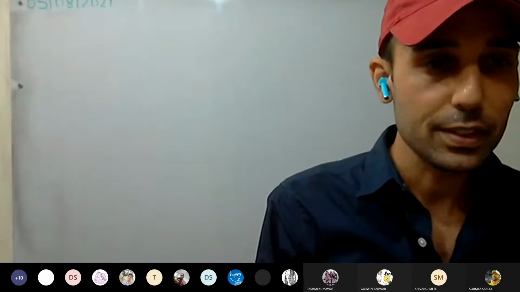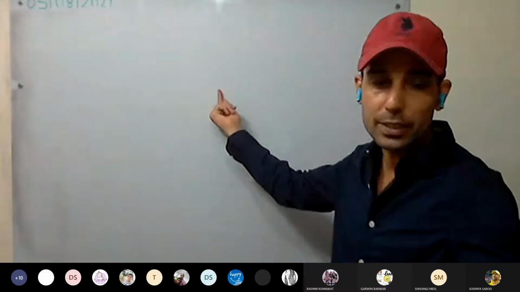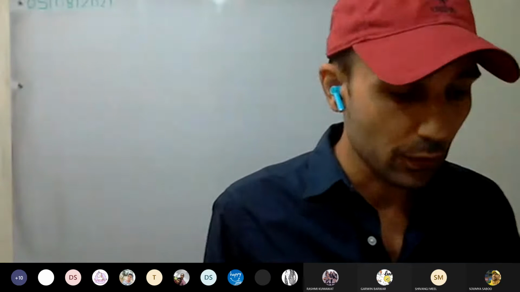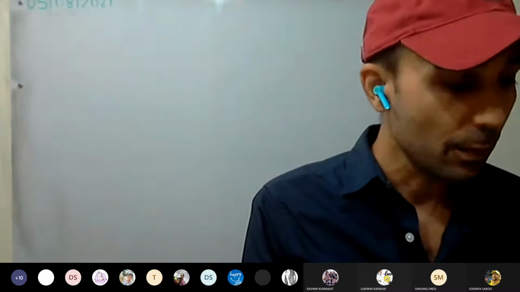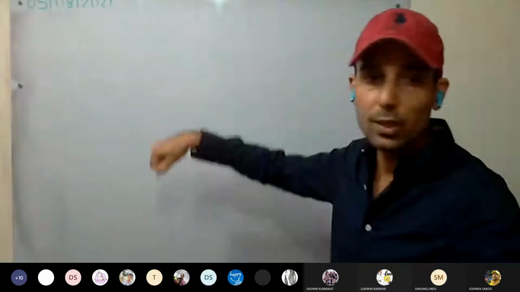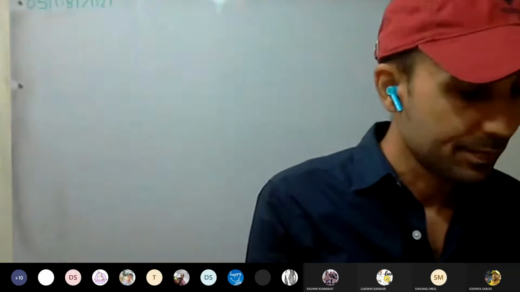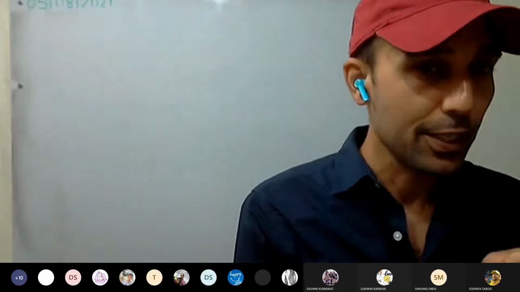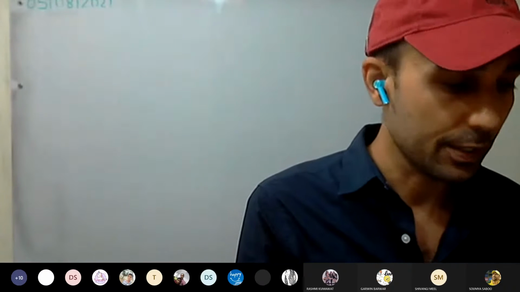The SI unit of moment of force we have discussed, Newton meter. After that, we have discussed a few applications of the moment of force, like opening the door or using a wrench, spanner, you remember, and screwdriver, cycling, steering wheel, and seesaw. We have discussed all those applications.